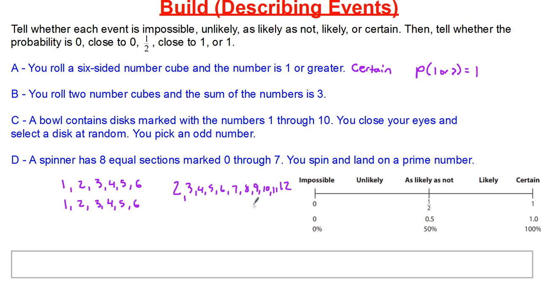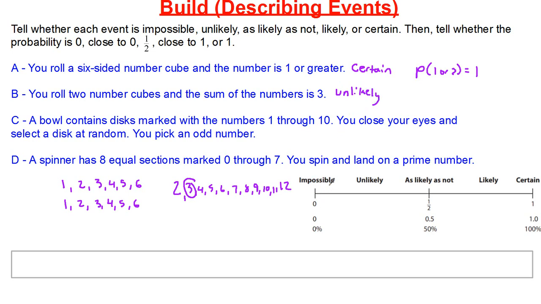Okay? So I need to get a sum of 3. How likely is that going to happen? As you can see, it's 1 out of 1, 2, 3, 4, 5, 6, 7, 8, 9, 10, 11. It's 1 out of 11. So this means that this event is unlikely to happen. The probability is close to 0 here. So I'm just going to put unlikely.